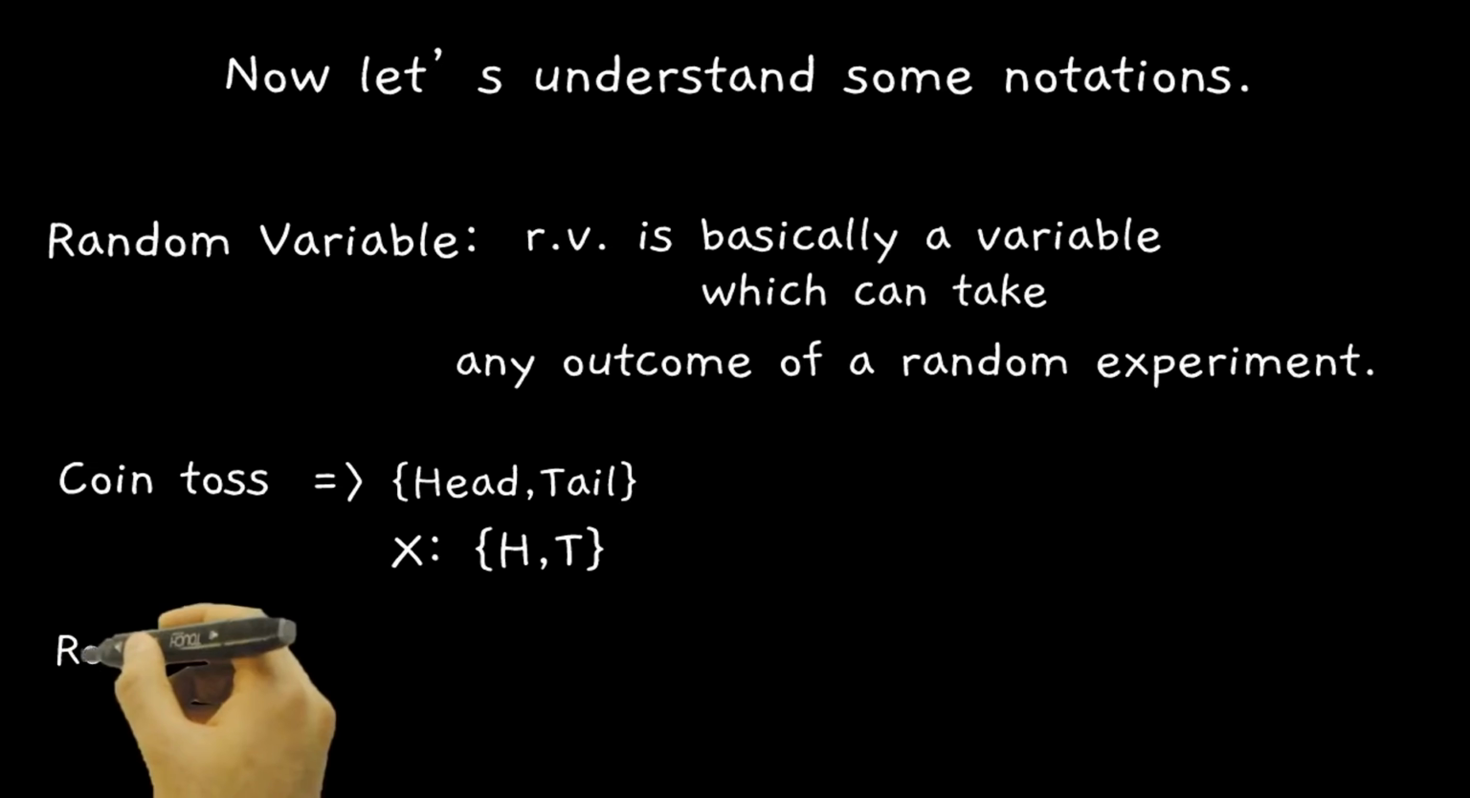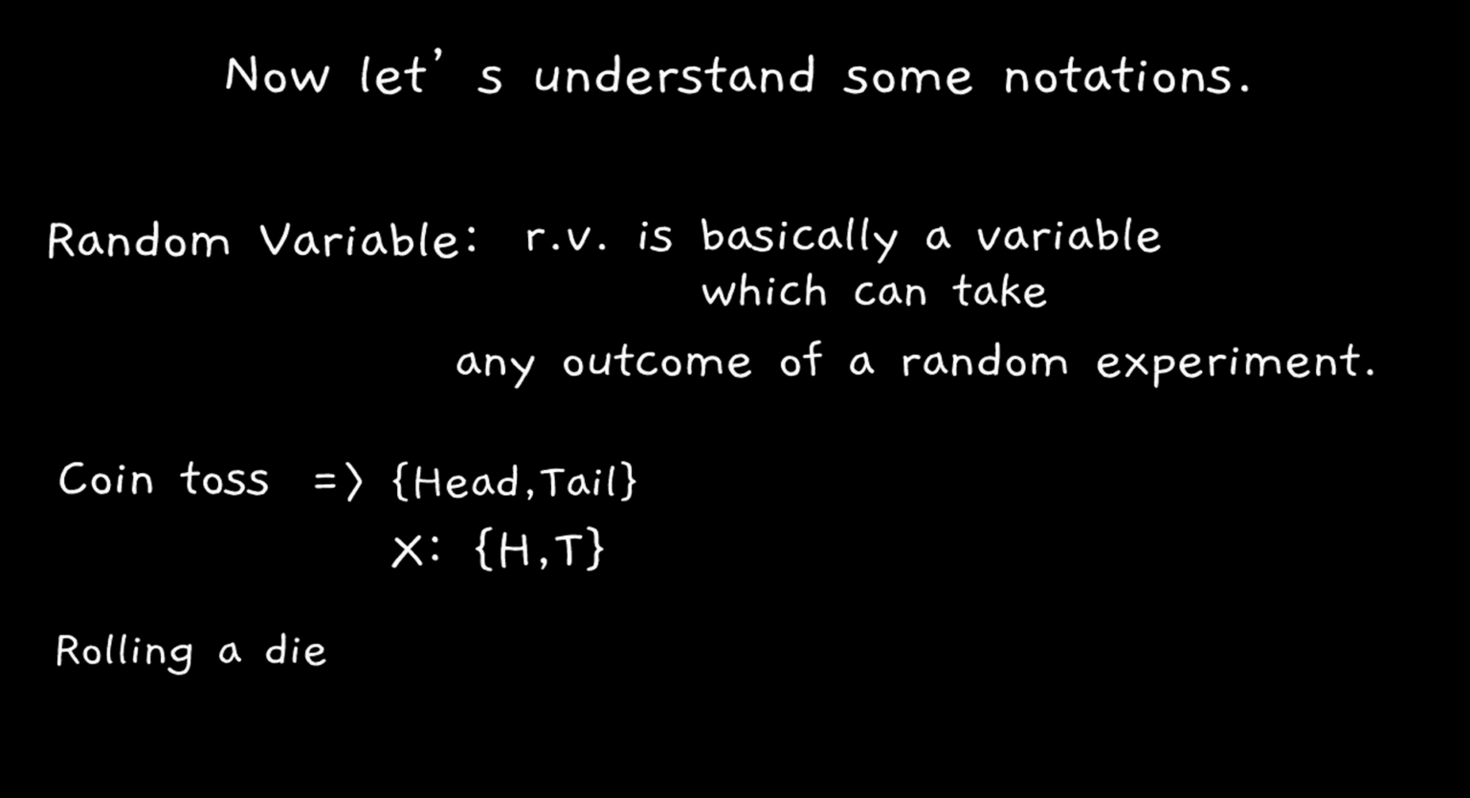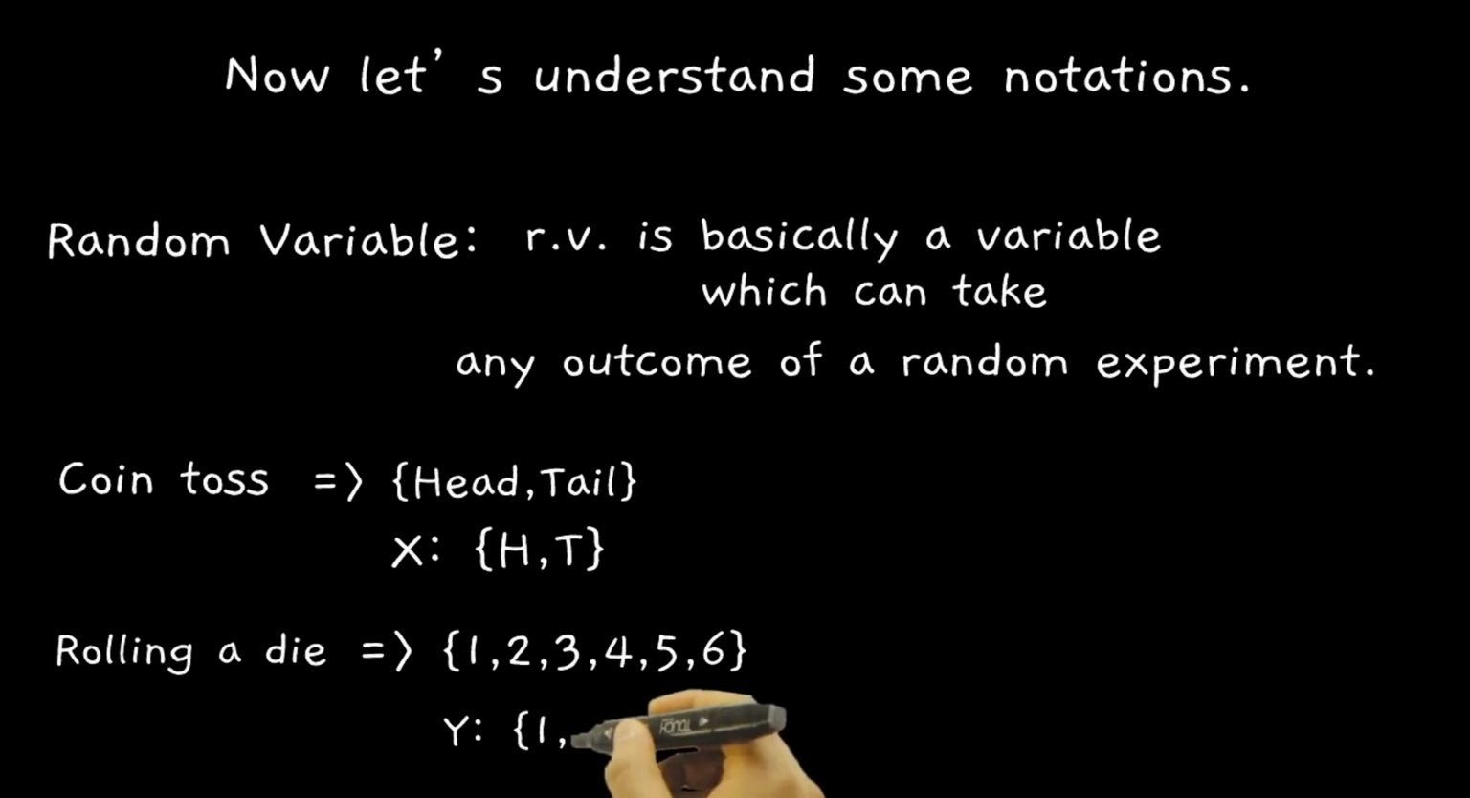Let's take another example. Rolling a die. Rolling of a dice is random experiment. Dice has 6 sides: 1, 2, 3, 4, 5, 6. Let's assume it's a fair dice and all outcomes are equally likely. So I can define random variable as y, which is the outcome of the experiment. So y is equal to set of 1, 2, 3, 4, 5, 6, and it can take any value from these outcomes.